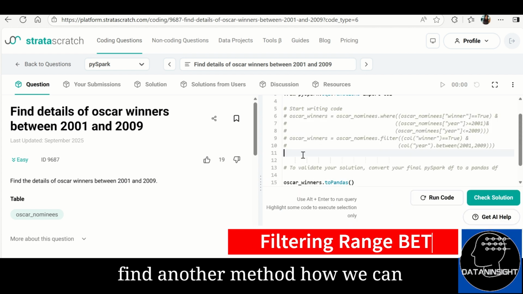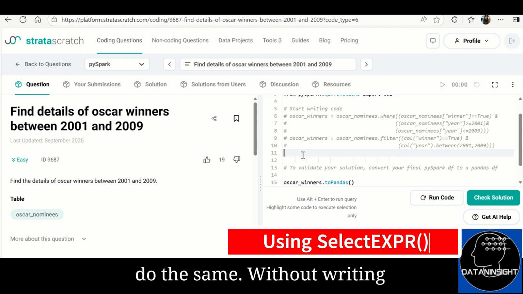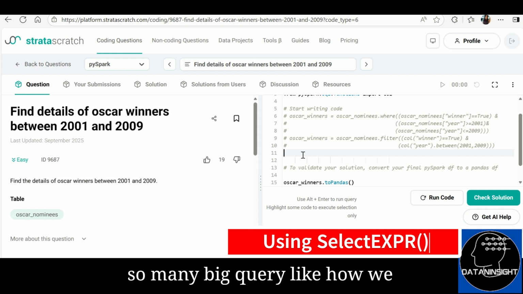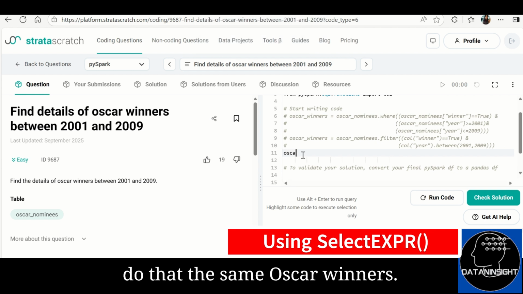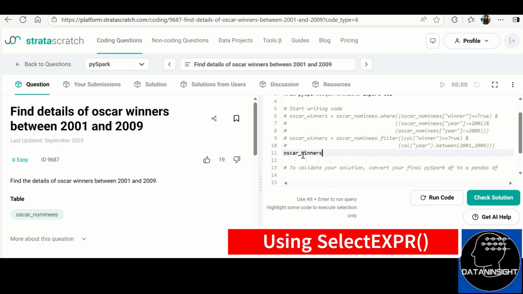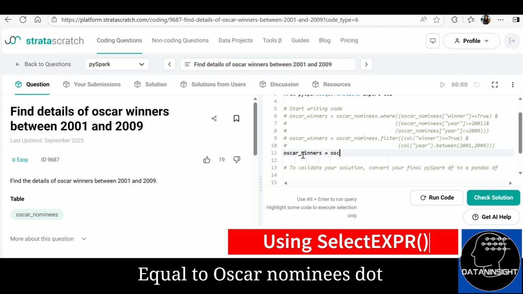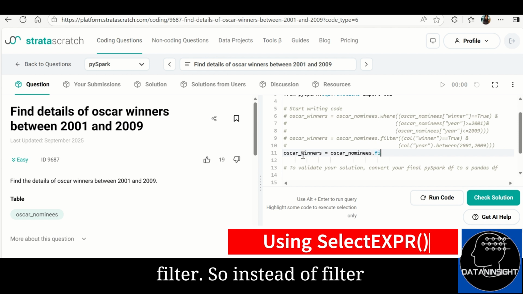Let's find another method for how we can do the same without writing such big queries, like how we use in SQL. In order to do that, Oscar winners equal to Oscar nominees dot filter.